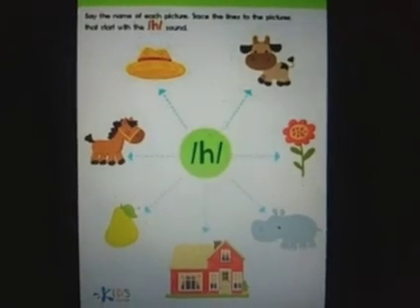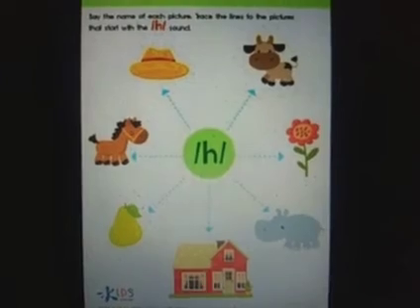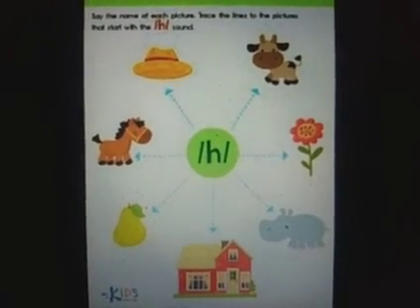In this way you're going to complete the sheet and attach it in your literacy notebook. You can submit this homework by tomorrow.